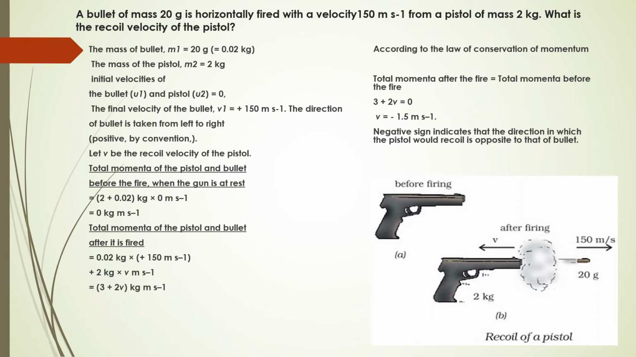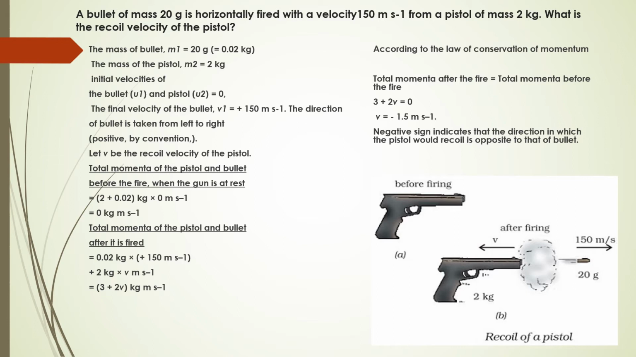In all these action-reaction problems, the direction left to right is taken as positive and the direction right to left is taken as negative. This is by convention so that there is no confusion. If you are firing a bullet, the bullet is going to move from left to right, so the direction of the bullet is taken as positive and the opposite direction is taken as negative. So let v be the recoil velocity of the pistol. The total momentum of the pistol and the bullet before firing